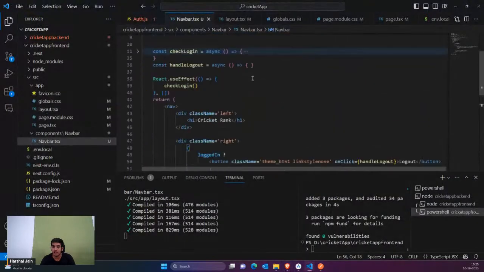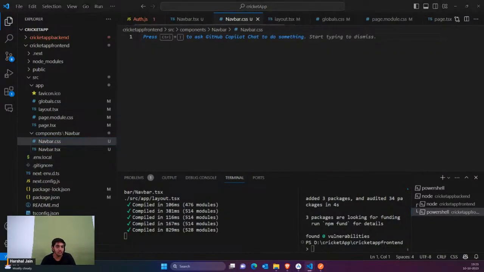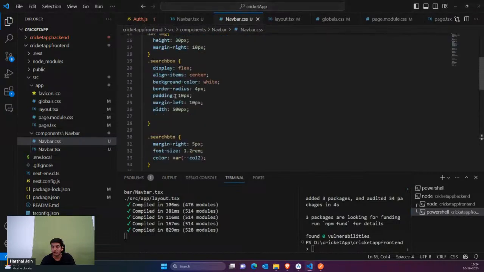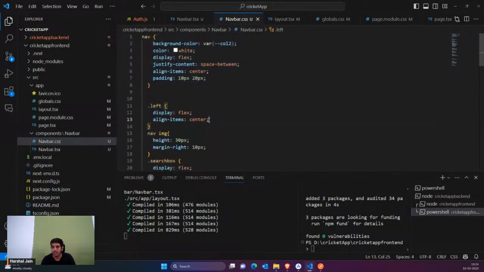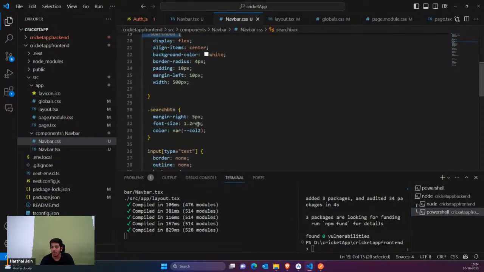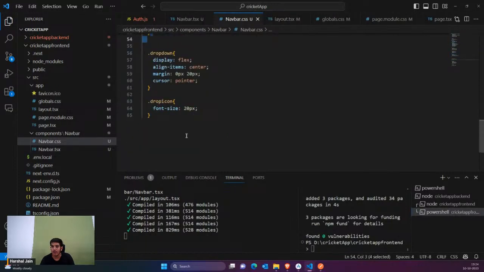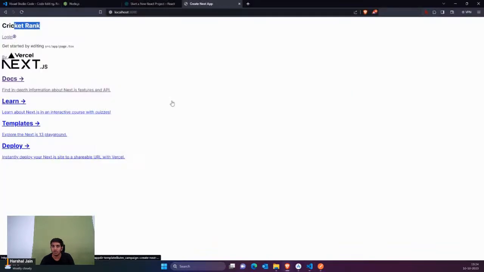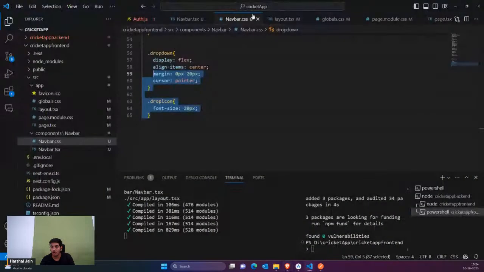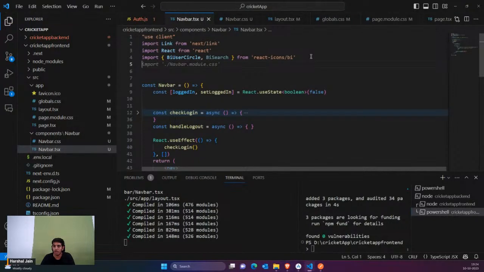Now I have to just style this navbar. For styling the navbar, I'm going to create navbar.css and add some CSS which I really need. This is very basic CSS which we needed, and some extra CSS. By accident I've added some extra CSS, so don't worry about that, because I've been using the same design in some other designs also. But yes, I have added some design to this navbar. I also have to add this navbar CSS here, so I would just import navbar CSS.